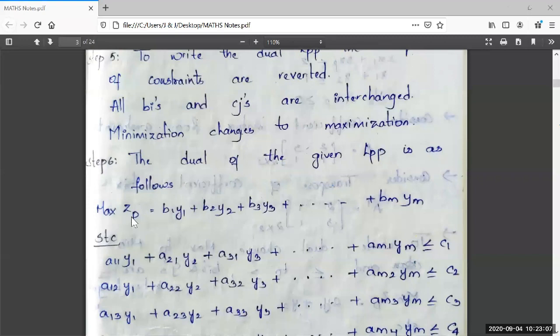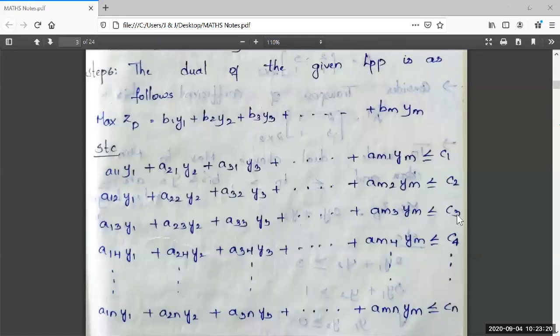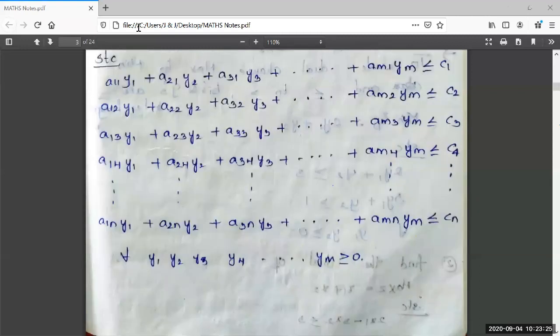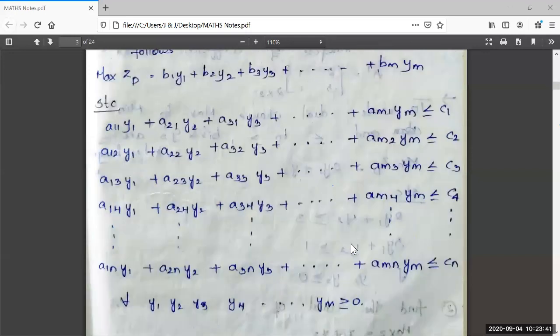It is max ZD is equal to, instead of all Cj's, I have taken Bi's, B1, B2, so on up to Bm, including Y1, Y2, Y3, so on up to Ym. And here instead of Bi's, I have taken Cj's, C1, C2, so on up to Cn, right? In subject to constraints, see here, I have used Y1, Y2, so on up to Ym. For every Y1, Y2, Y3, Y4, so on up to Ym greater than or equal to 0, right? It is the general procedure of converting the primal LPP into dual LPP.